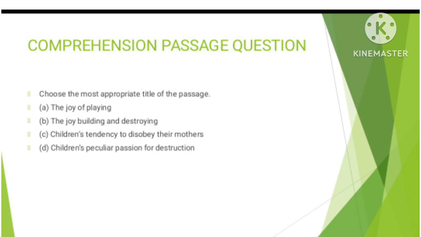The joy of playing, option A, is incorrect because it's not overarching, it's not comprehensive. It just talks about a part of the passage. Option B, the joy of building and destroying, this is the correct answer. This is the option that talks about everything that runs throughout the passage. Option C, children's tendency to disobey their mothers, is not correct. It's not what the passage is all about. Option D, children's peculiar passion for destruction, of course this is not what the passage is all about. Option B, the joy of building and destroying, is the correct answer.